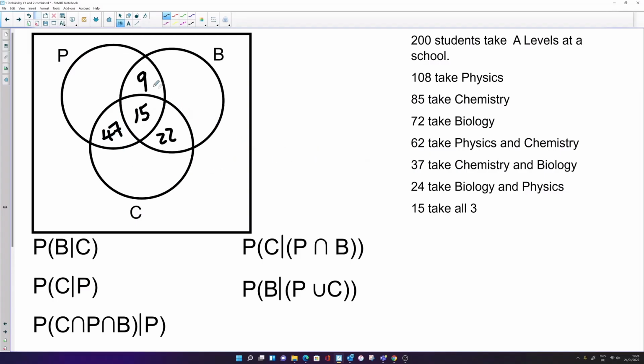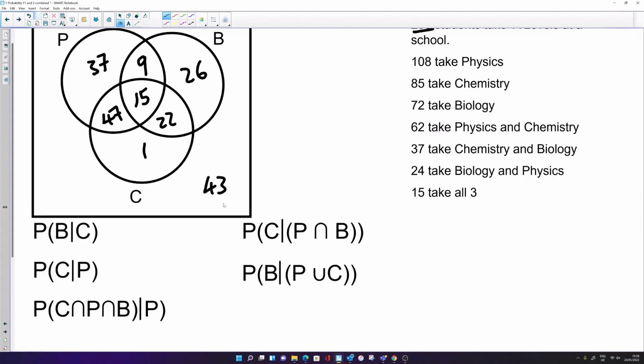Okay, and you can complete the rest of these. Hopefully you guys can do this, and you should agree with my values here. I'll double check just in case I've gone wrong. And then finally, once you've filled out those 3 circles, because we've got 200 students, if you add up all of these numbers inside the circles and take it away from 200, you're left with 43. So that's the first step there, is just to fill out that Venn diagram. And now we can start looking at some conditional probabilities.